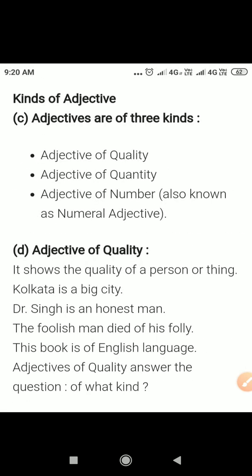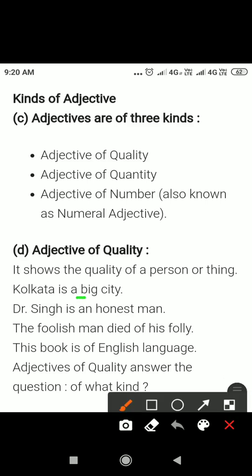In these example illustrations, the adjectives are big, honest, and foolish.